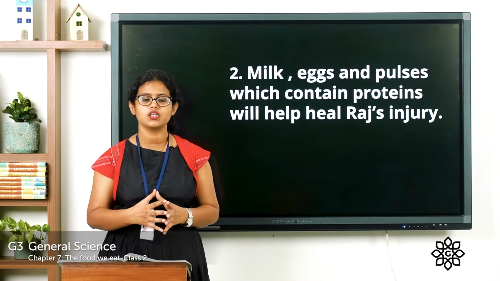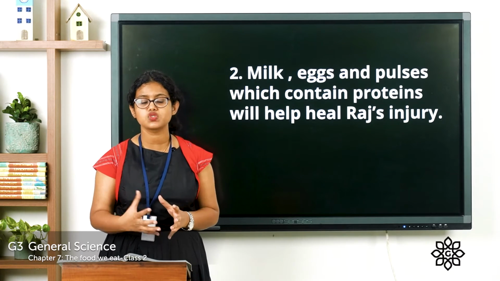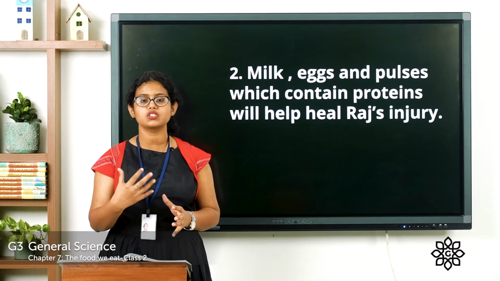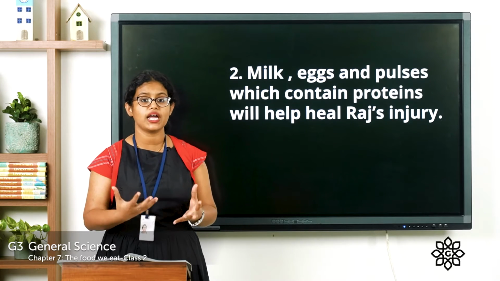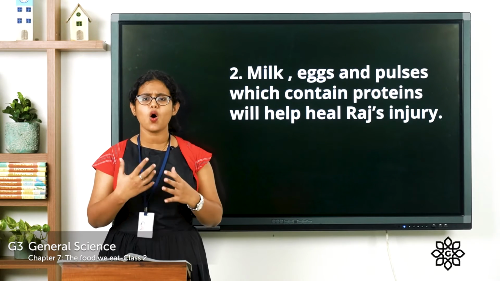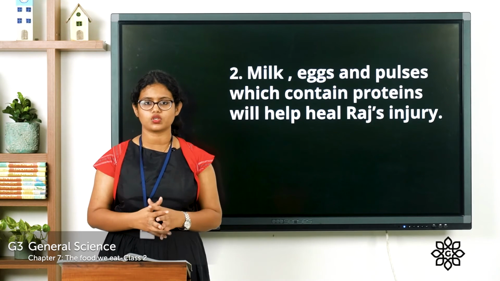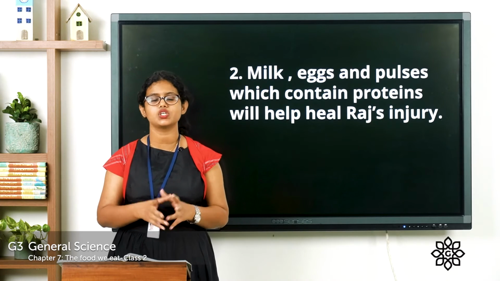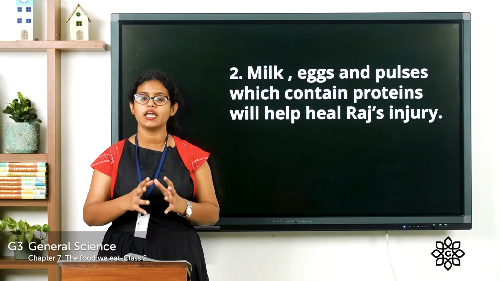So we know that protein-rich food helps to repair the damaged parts of the body. So food items such as milk, beans, meat, all these are rich in proteins. And this helped Raj to heal from his injury.